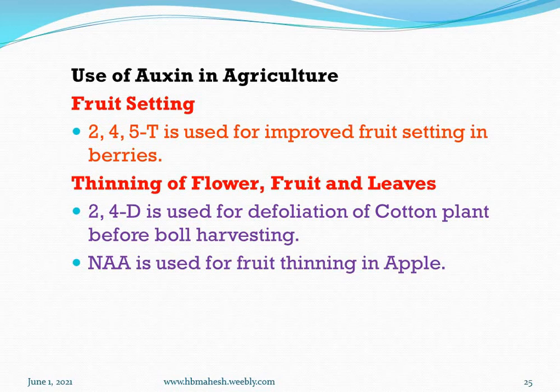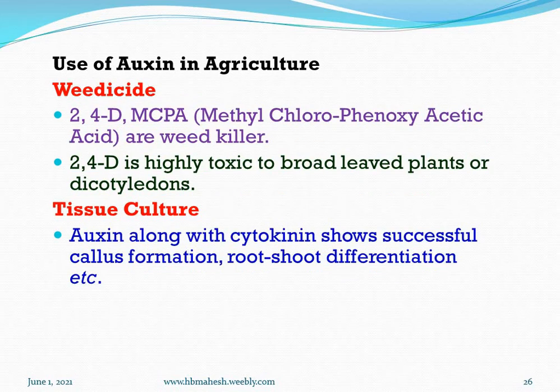So normally these plant hormones are used. To remove the weeds, of course there are several methods, but using plant hormones, 2,4-D and MCPA, methyl chlorophenoxyacetic acid, are weed killers. So if applied on the weed, it will die. 2,4-D is highly toxic to broad-leaved plants or dicotyledons. So in a monoculture, if 2,4-D is used, the dicotyledon weeds will be removed. In case of tissue culture, auxin along with cytokinin shows successful callus formation, root and shoot differentiation, and so on.